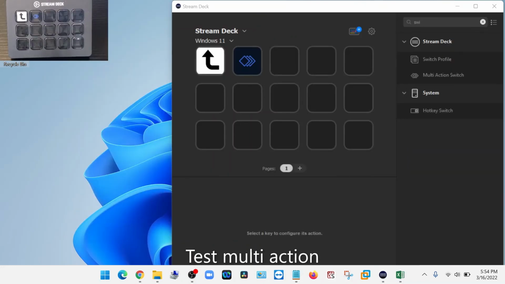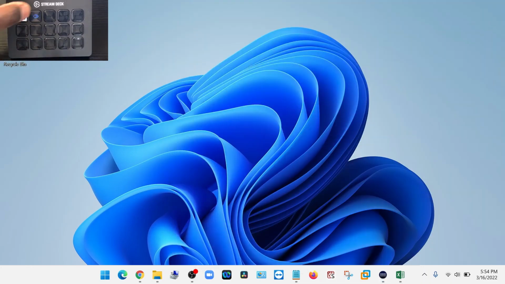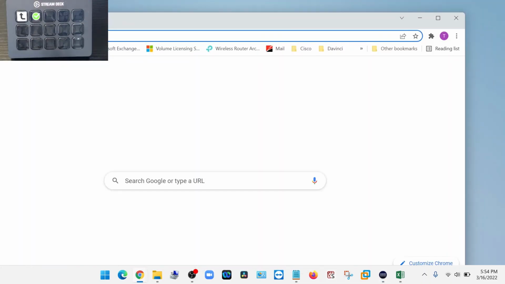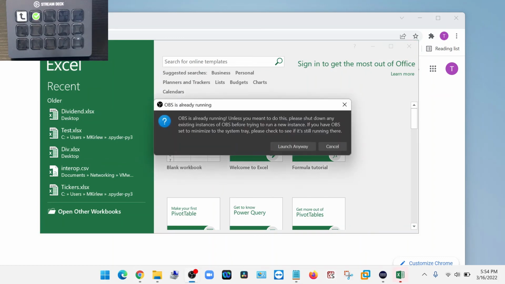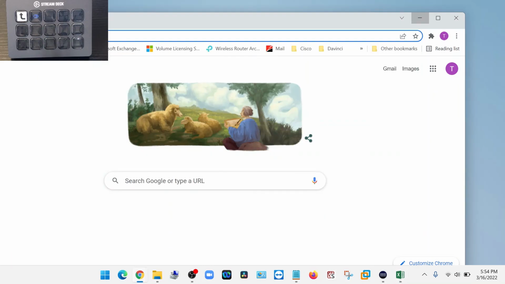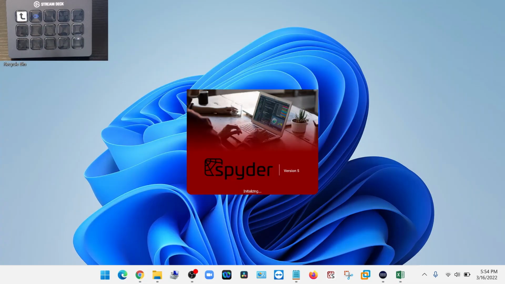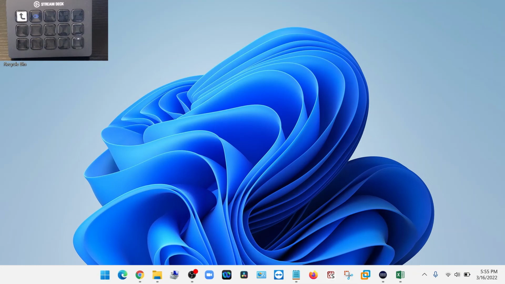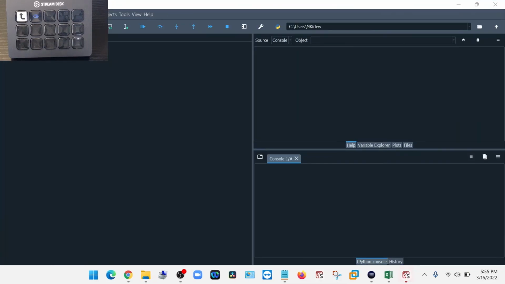With my configuration completed, let's test the multi-action. Okay. OBS is already open. Excel, Chrome, and Spyder with Python. Exactly how I configured it. 4 programs still open, and all opened.